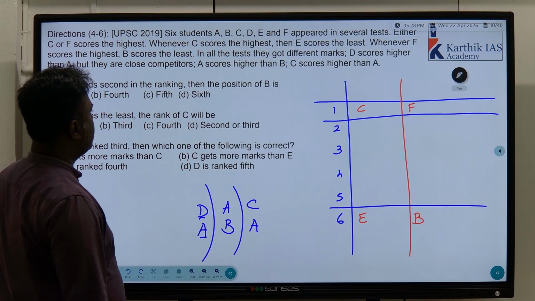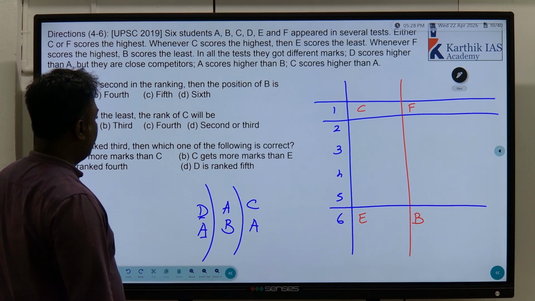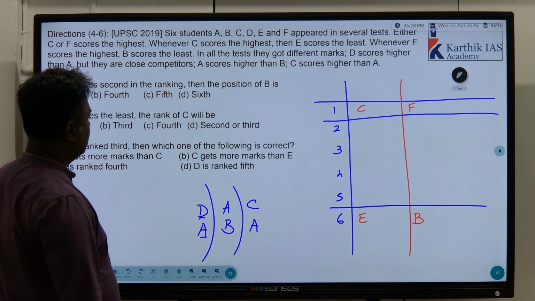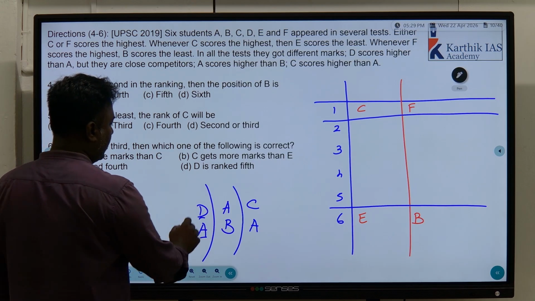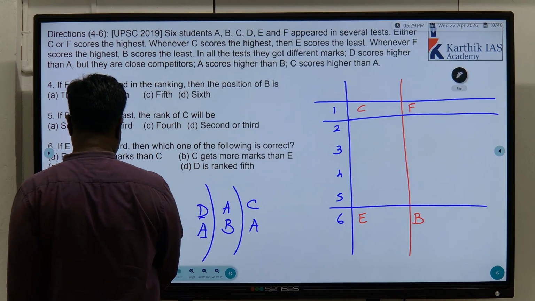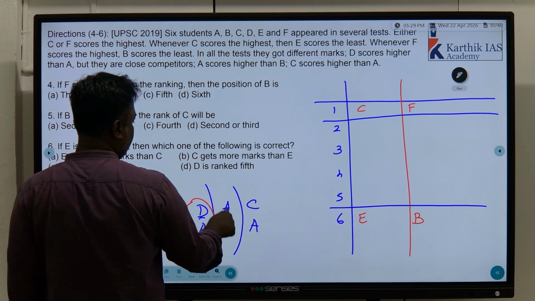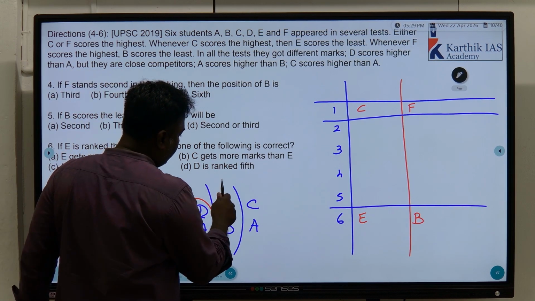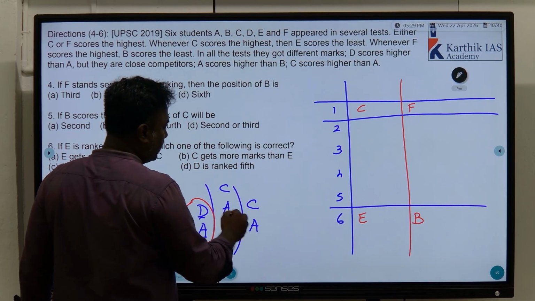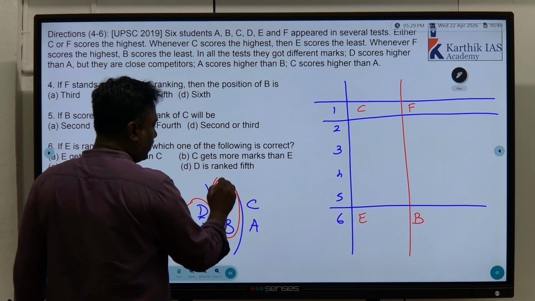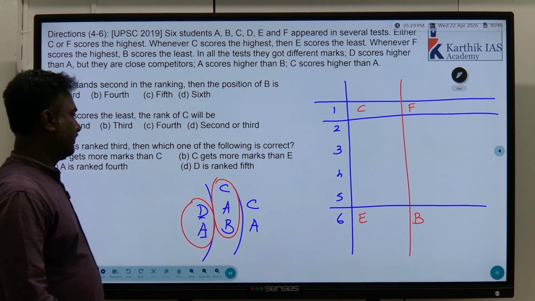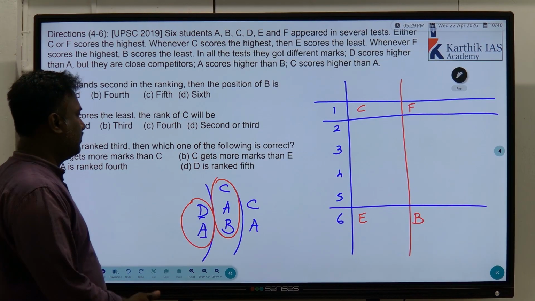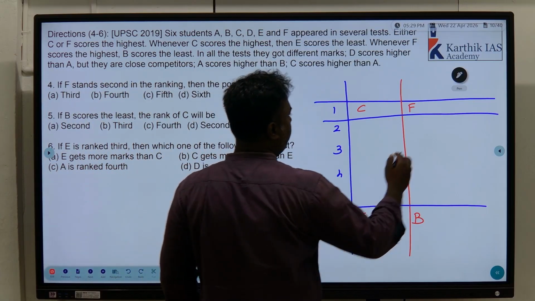Okay, C scores higher than A. We know that, but in between C, A, B, how many people are there? That's not given. Only these two are closer values. Understand? These two are closer. Remaining these two statements, A is closer than B, so we can mention here also. We can club these two. But among these three, we don't know in between how many people are there. Understand? First, understand this.